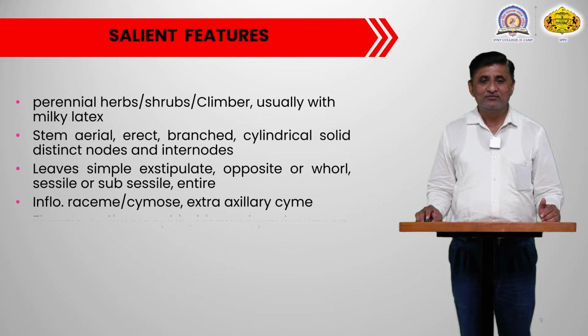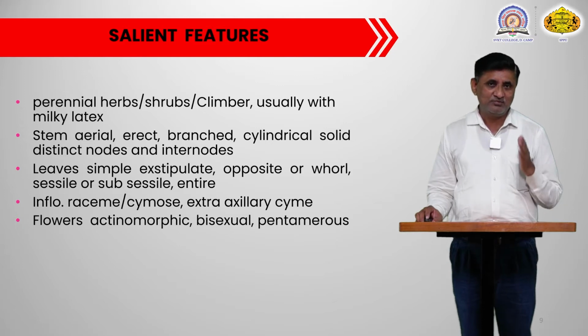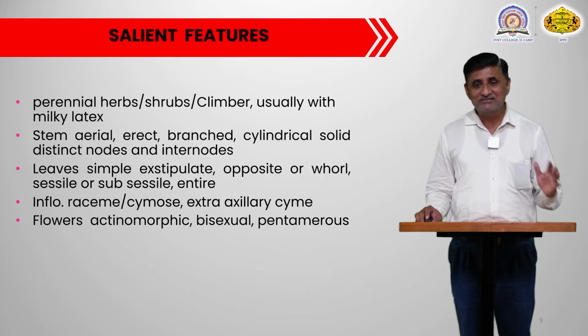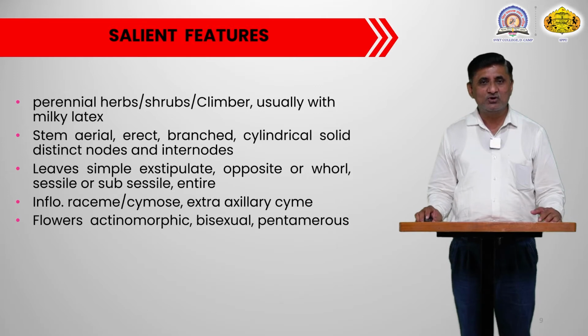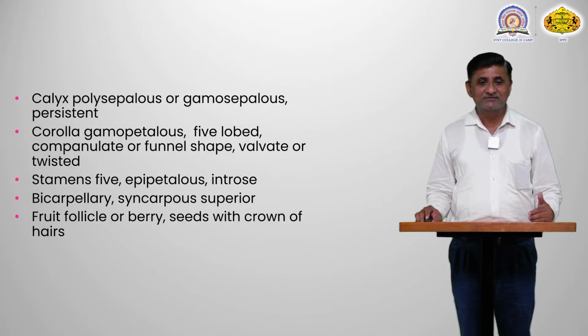Then the flowers of the plants of this family are mostly actinomorphic, means you will get two equal halves from any side of cutting the flower. Bisexual means they possess both kinds of reproductive structures, androecium as well as gynoecium. Gynoecium is present in the same flower. The flower is pentamerous because there is the presence of 5 sepals, 5 petals, and that's why the flower is pentamerous.